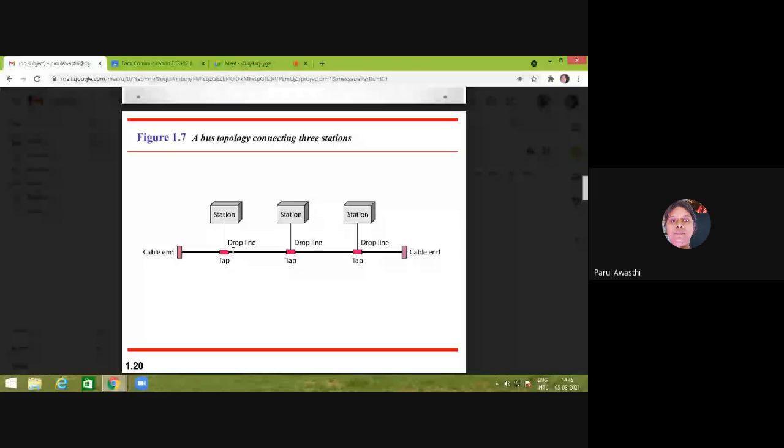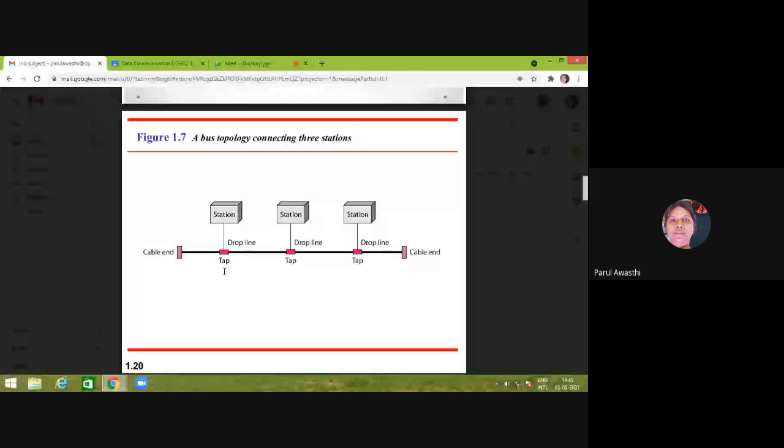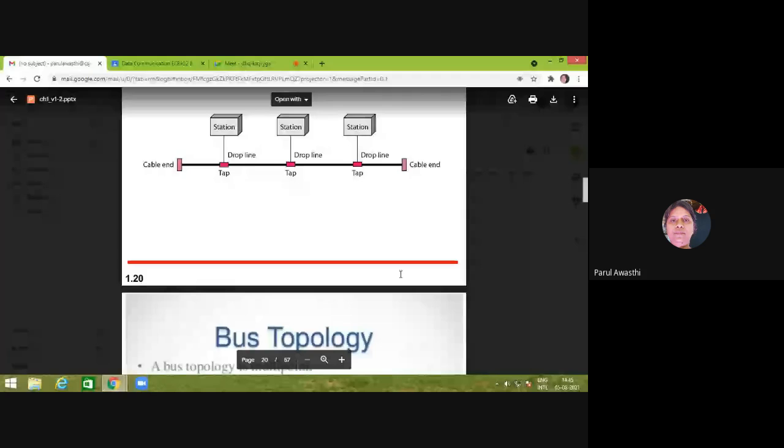That link is called a drop line. So the wire which connects a station to the cable through the tap is called a tap drop line, and this main backbone of the system is called the cable, and at both sides there should be a cable end connected. This is our bus topology.